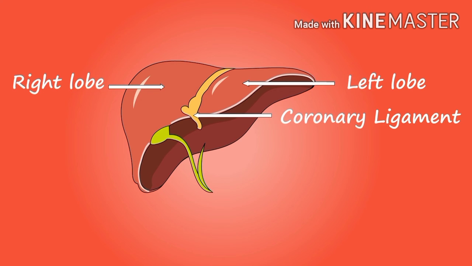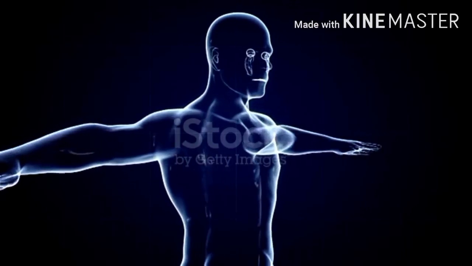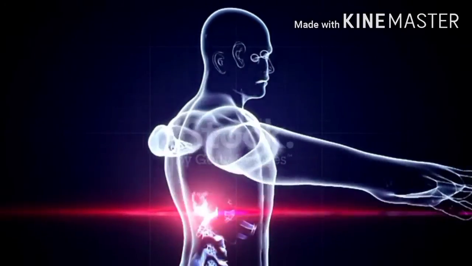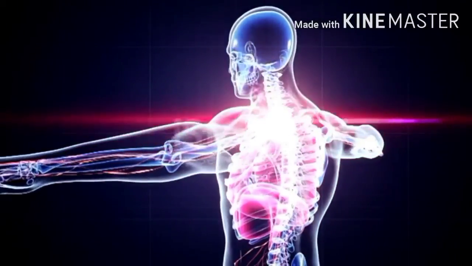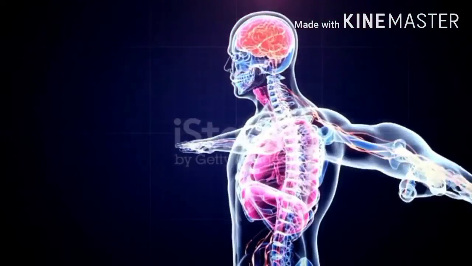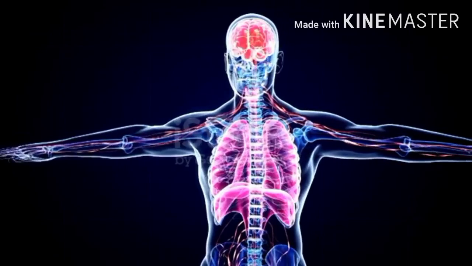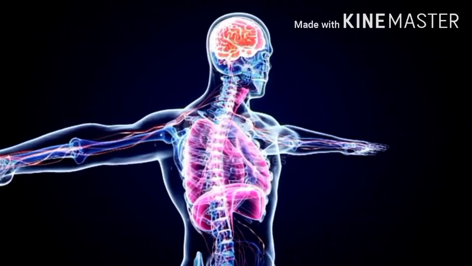Number 2, testes. The hormone secreted by it is called testosterone. It motivates the sexual behavior and growth of secondary sexual characters.